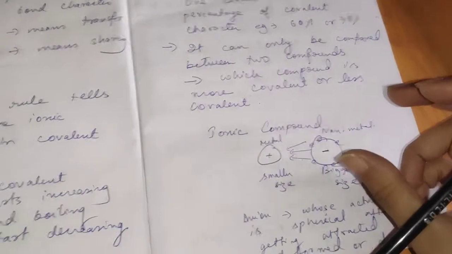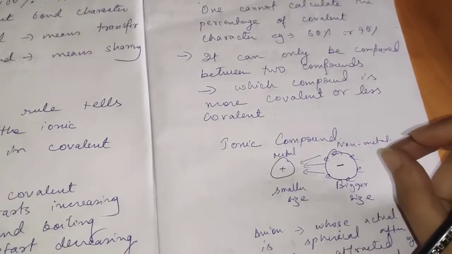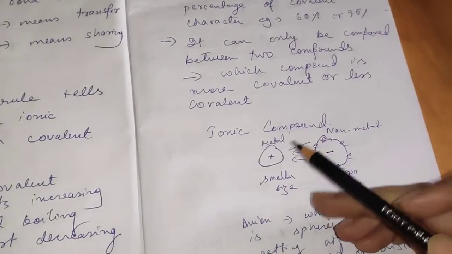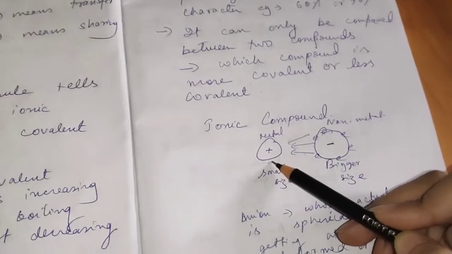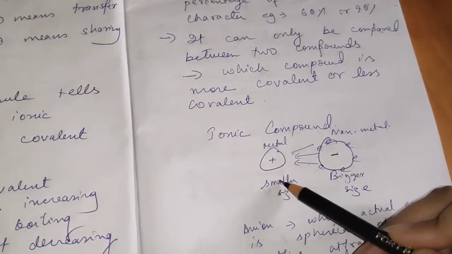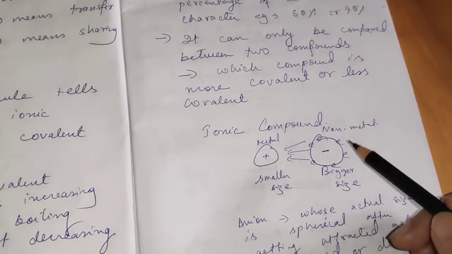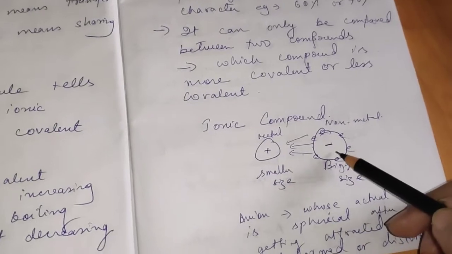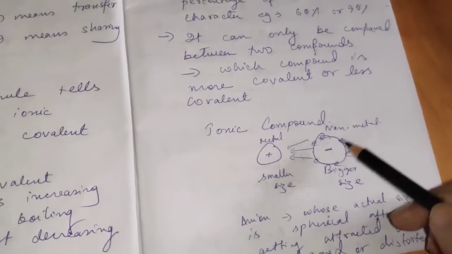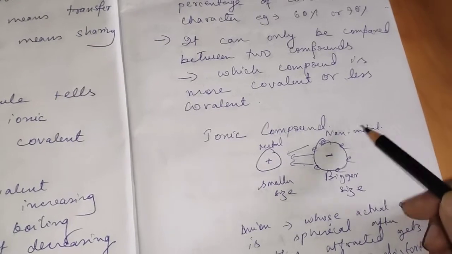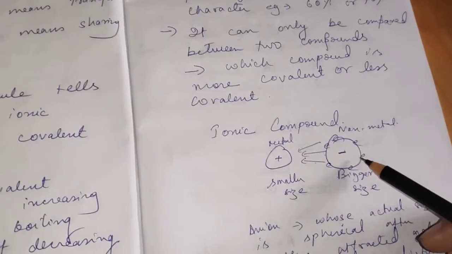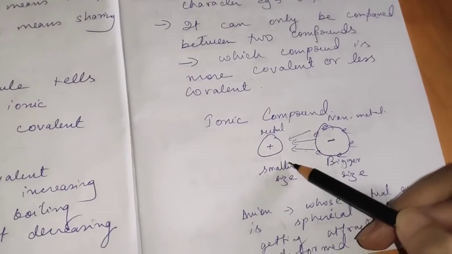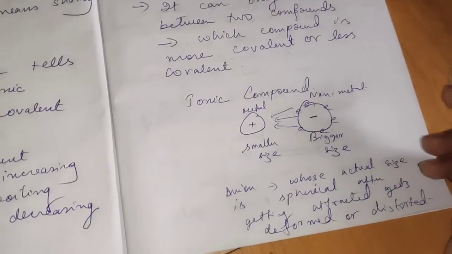As I said, Fajan's rule tells us about the covalent character present in an ionic bond. Obviously, all cations are usually metals, and they are smaller in size, and the anions are usually non-metals, and they have bigger size. The reason being, anions are already loaded with a lot of electrons, whereas metals get rid of electrons. So cations are usually smaller than the anions.